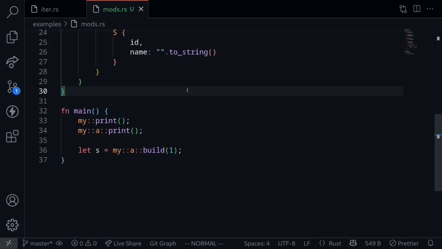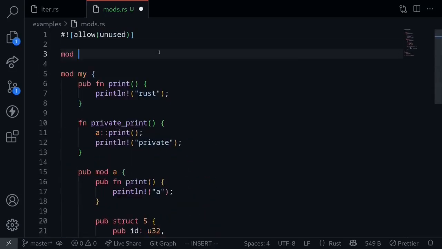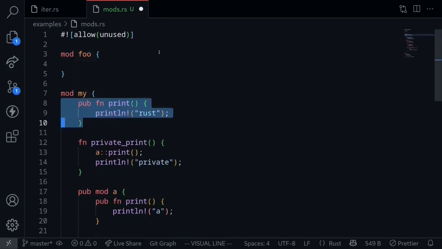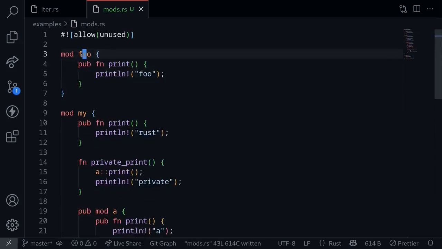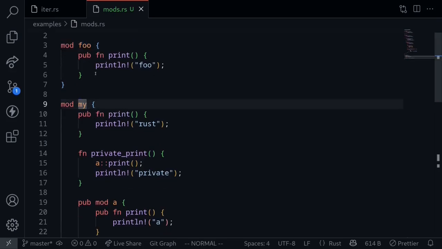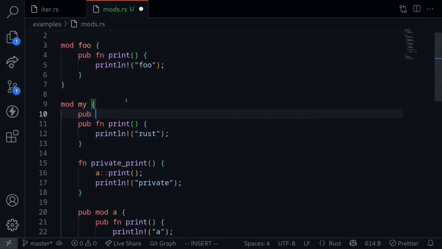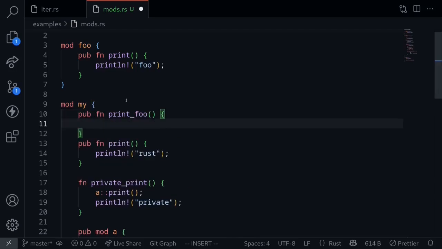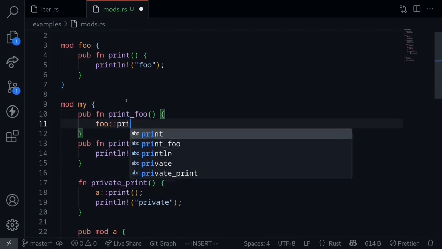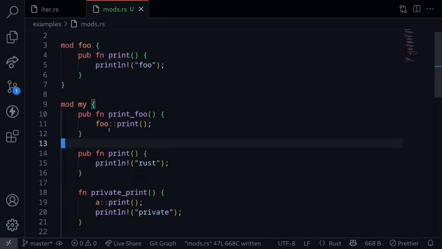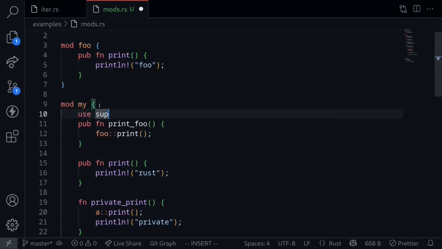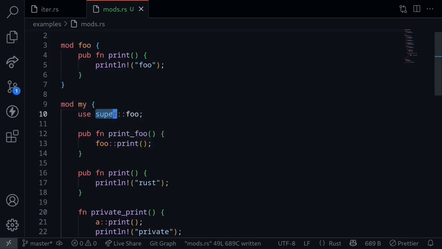Next, I'll explain about the keyword called super. Imagine that we have another mod, let's call this foo. Inside it has a public function called print. So we have two modules, foo and my. Inside the module my, how can we call a function print that is inside module foo? So let's create a function, pub fn print. Inside here, what we want to do is say foo::print and call this function. To be able to do this, we first need to import foo inside my module. To do this, we say use super::foo. The super keyword tells Rust to look for the module one above the current module.